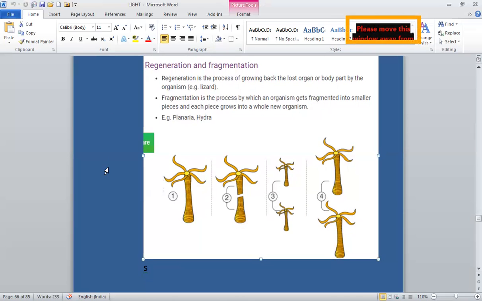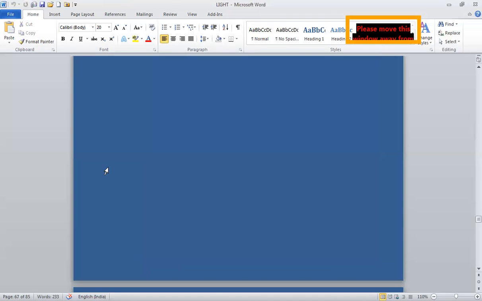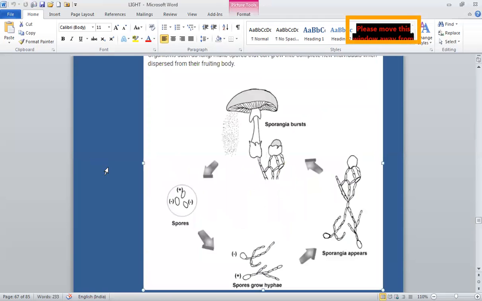Now we'll study about spore formation. What is spore formation? Spores are minute unicellular structures which have the dual function of dispersal and reproduction. See, these are spores. Today we'll study spore reproduction in Rhizopus. Spores are motile in some aquatic forms such as Ulothrix.